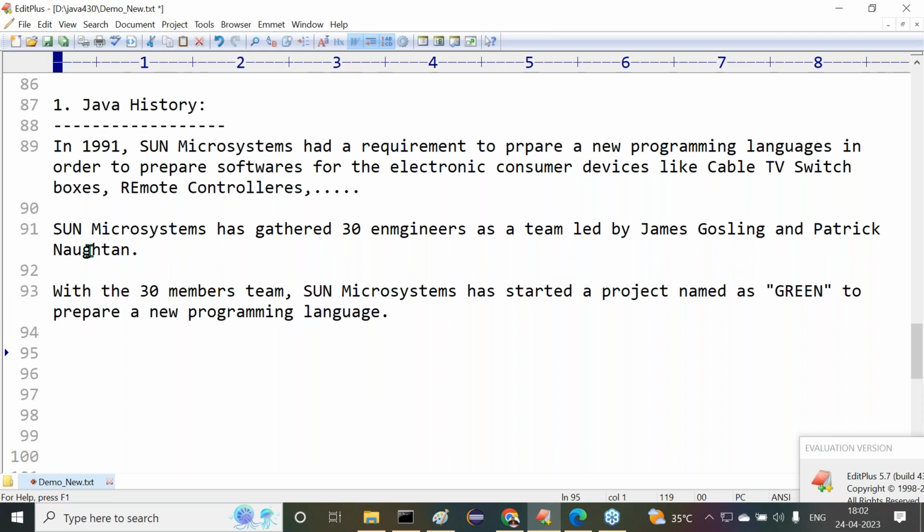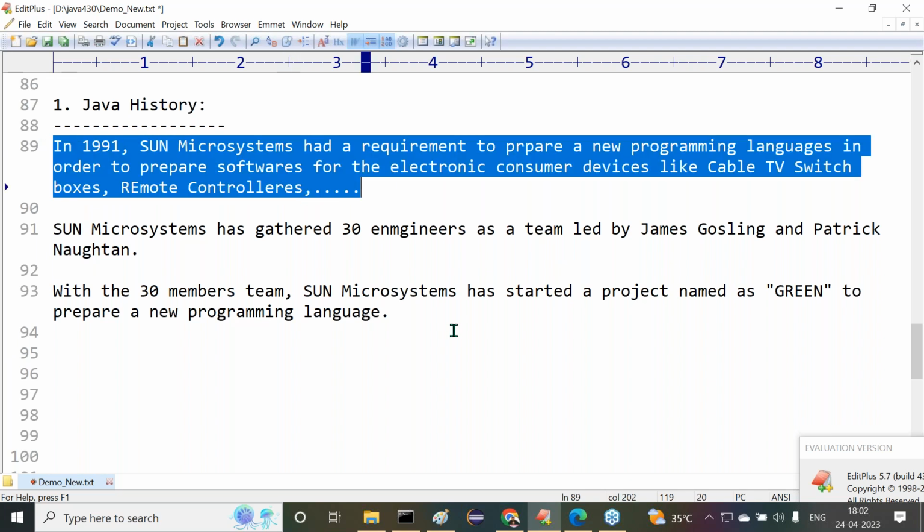Yes, sir. Come again. What exactly was the requirement of Sun Microsystems? In 1991, Sun Microsystems had a requirement to prepare a new programming language in order to prepare software for electronic consumer devices like cable TV, set-top boxes, remote controllers, and so on. So it's a matter of electronic devices. For electronic devices, Sun Microsystems wants to prepare a new programming language. That was the requirement of Sun Microsystems in 1991.